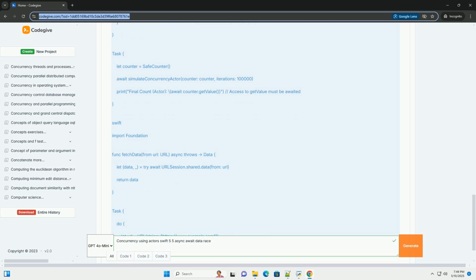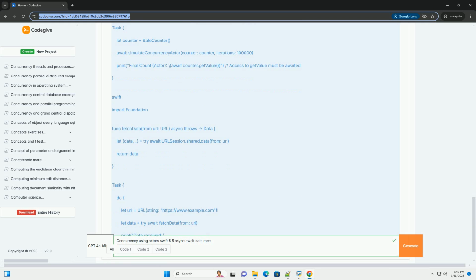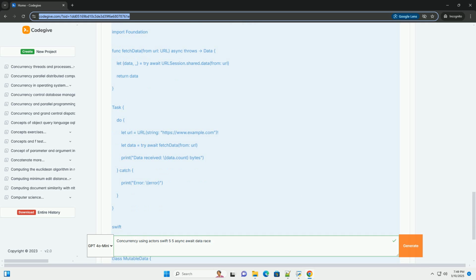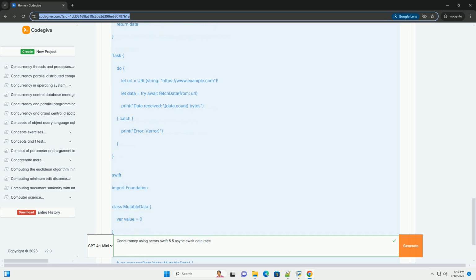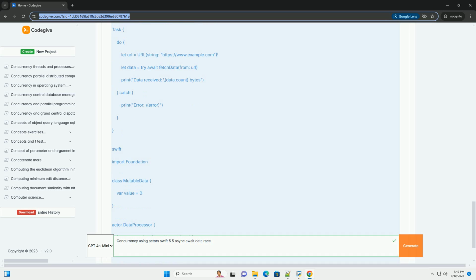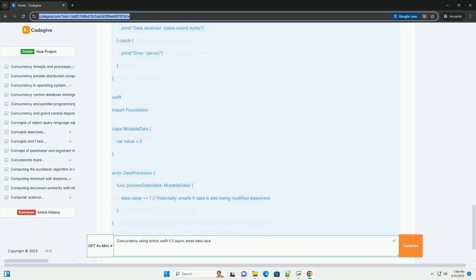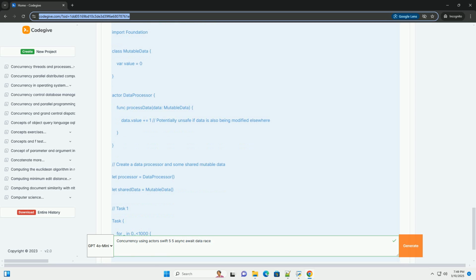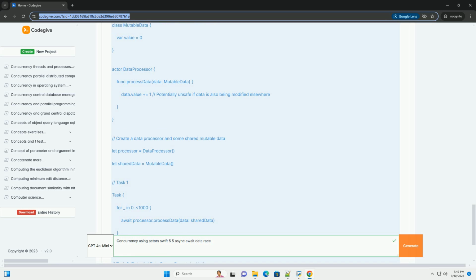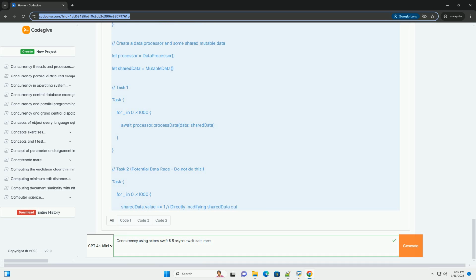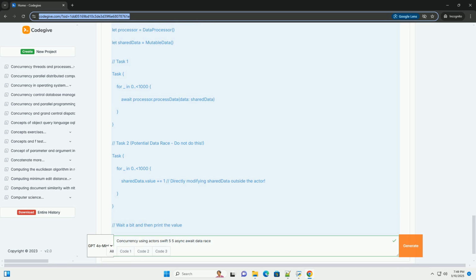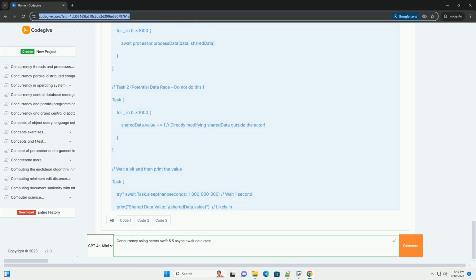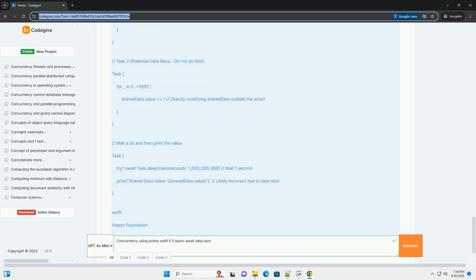Concurrency allows multiple parts of your program to run seemingly simultaneously. This can greatly improve performance, especially on multi-core devices. However, concurrency introduces the risk of data races. A data race occurs when multiple threads access and modify the same memory location, variable or property, concurrently, and at least one of them is writing. This can lead to unpredictable and incorrect behavior because the order of operations is not guaranteed.